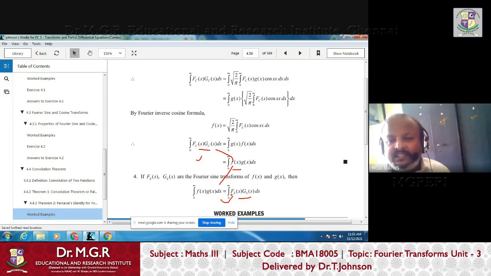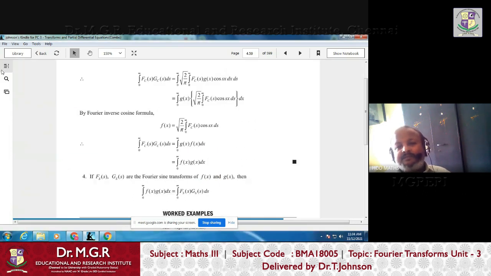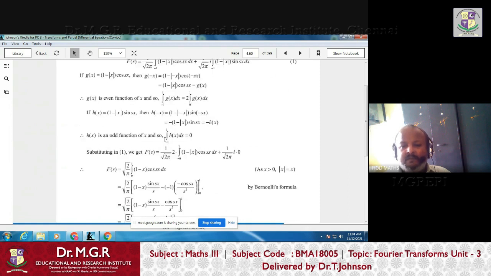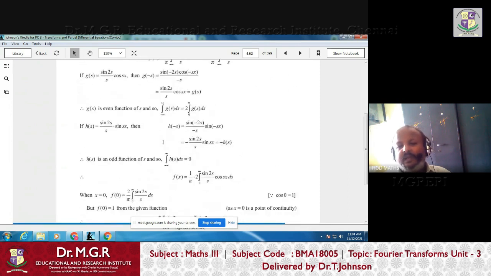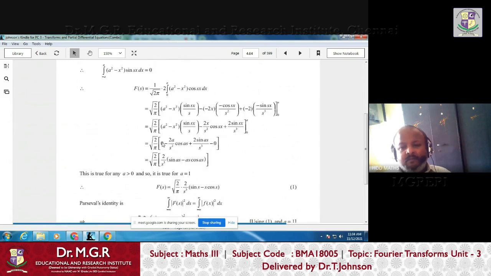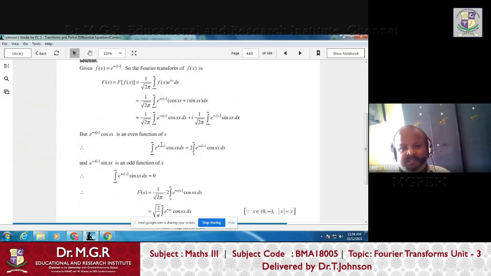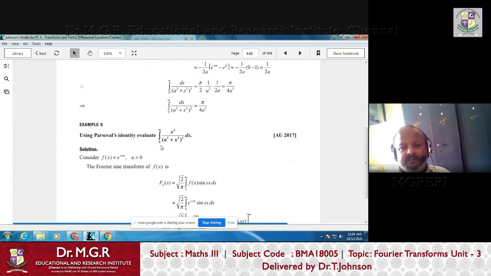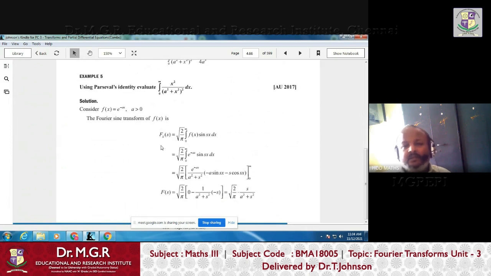So I think this is sufficient for the properties. Now I'll teach you one or two problems based on these properties, some important problems from the examination point of view, right? With that we can wind up. We'll take some 15 more minutes, 5 minutes for each problem, and we can finish it off. So this is a problem using Parseval's identity, because there are some problems using it, right?